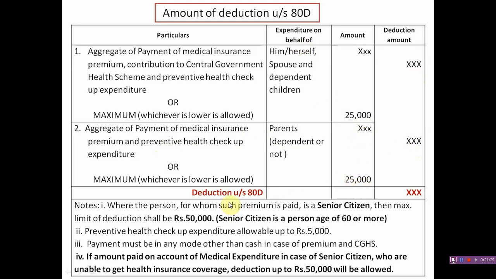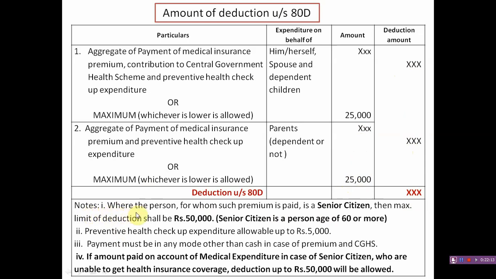So the total deduction under section 80D is health insurance premium on self, spouse or children, maximum 25,000, and further additional deduction is allowable on the health insurance premium of parents, that is amount of premium or maximum 25,000, whichever is lower. So total amount of deduction under section 80D is aggregate of these two.